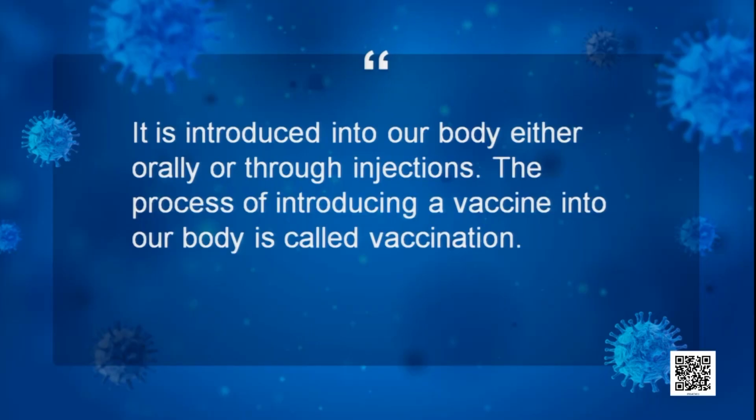So that is called a vaccine. So now, how is the vaccine introduced and what is the process called? A vaccine is introduced into our body either orally. You see polio drops put in the mouth, small children are taking them. So either orally or through injections, right? So vaccines are introduced into our body either orally, means through the mouth, through drops, or through injections.